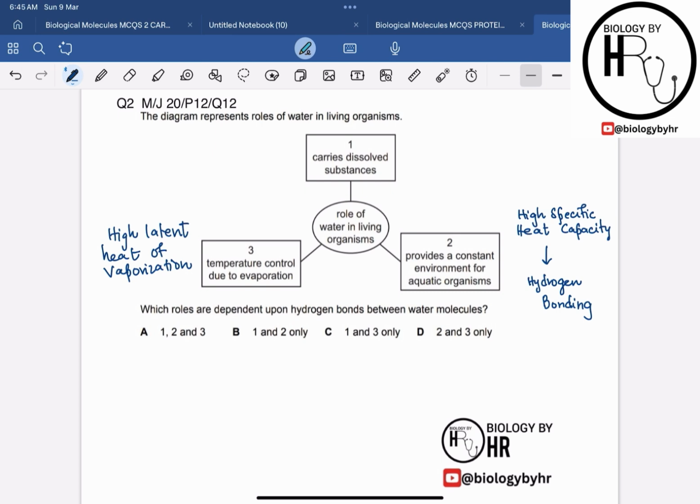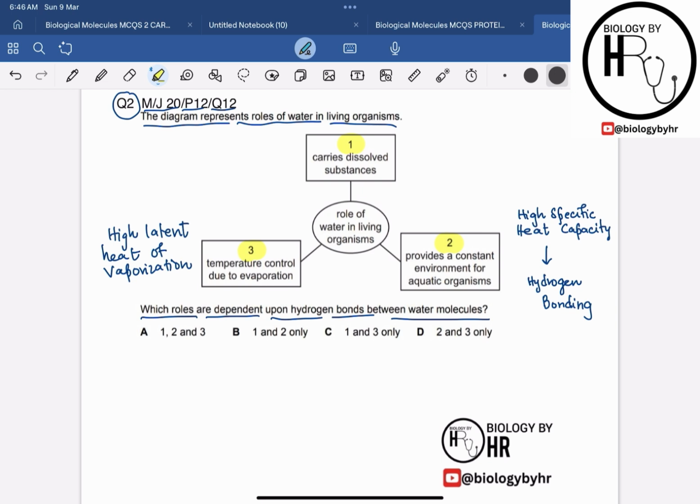Alright, so now let's move on to question 2, which is from May-June 2020 paper 1 question 12. The question says that the diagram represents the role of water in living organisms. Then it asks which roles are dependent upon the hydrogen bonds between the water molecules. So they have given us 3 roles of the water molecule, right?